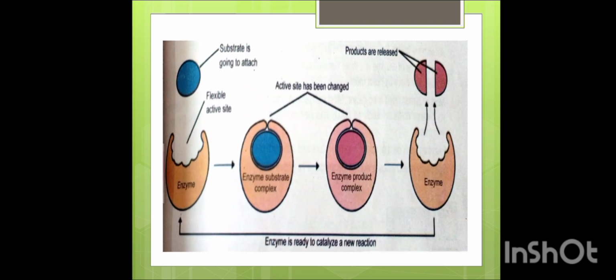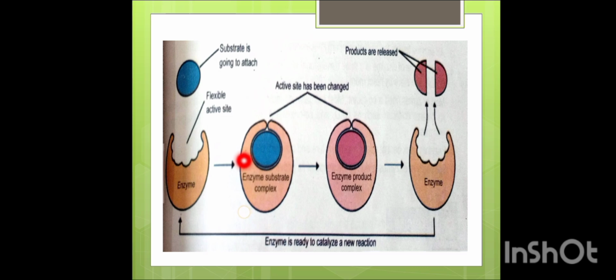Look at this diagram. According to this model, the active site is a flexible structure, so it can change its shape according to the substrate. So now, no matter which substrate is going to be attached to the active site, the active site has the ability to change its shape according to that substrate.